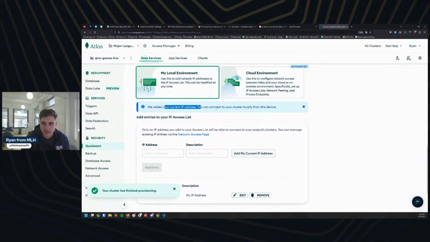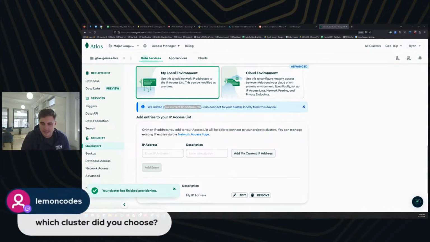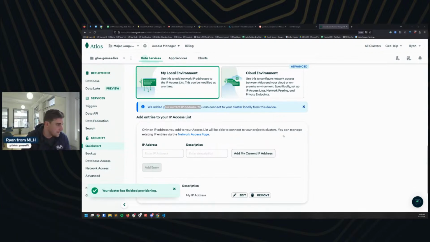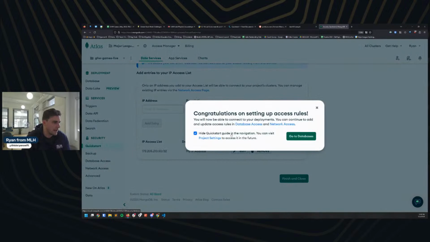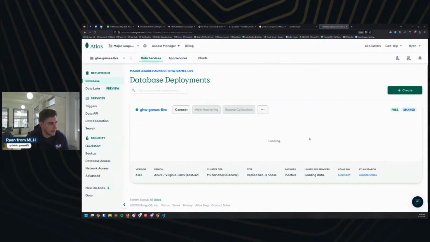I chose an M0, Lemon Codes, if that's what you're looking for. If that's not the question you're trying to ask there, let me know and I'll help you out. I'm going to hit finish and close though. I'm not going to do the quick start here. I'm just going to hit go to database.